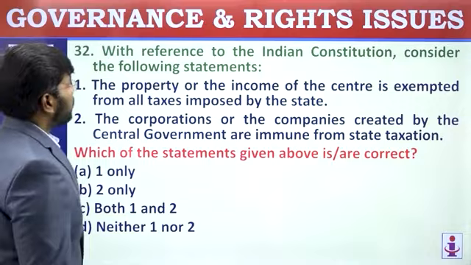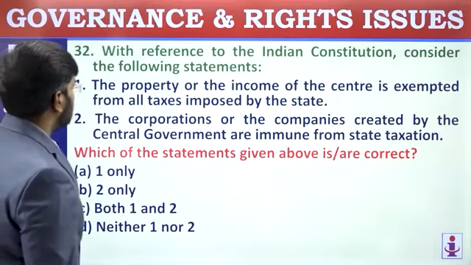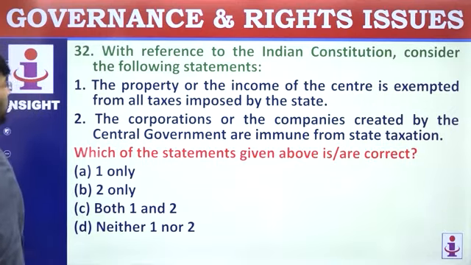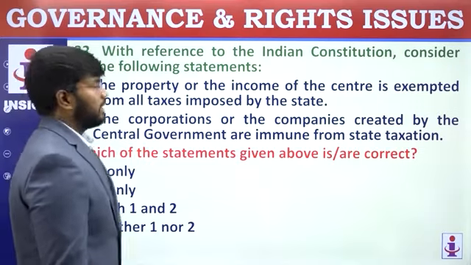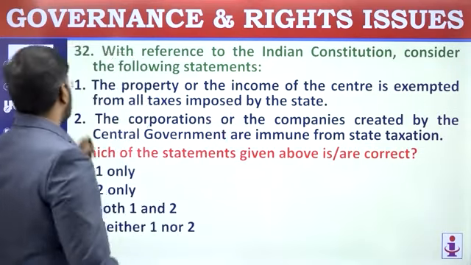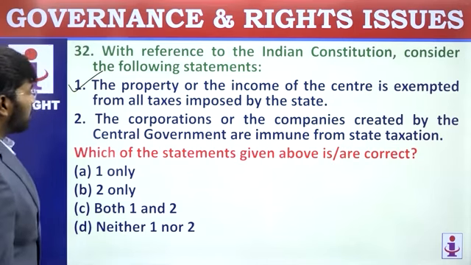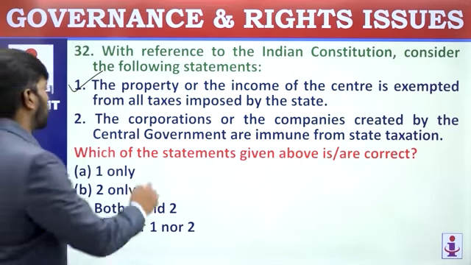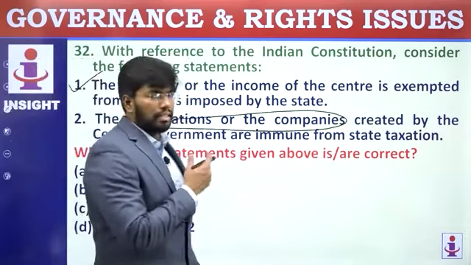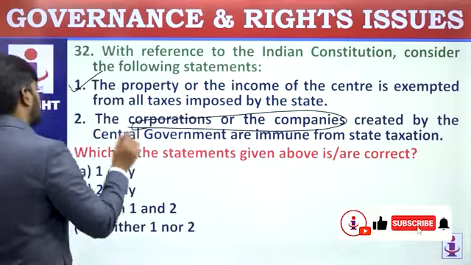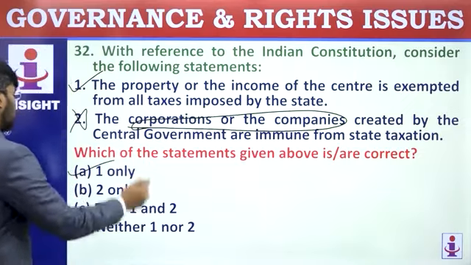With reference to the Indian Constitution, consider the following statements. The property or the income of the Centre is exempted from all taxes imposed by the state. Yes, this is correct. Article 285, clause 1. Under that, it is correct. The corporations or companies created by the central government are immune from state taxation. See, corporations and companies won't be immune. Airport Authority of India, public sector undertakings, these things won't be exempted from state taxation. So, second one is wrong. First one is correct. They are asking for the correct statement. So, one only.